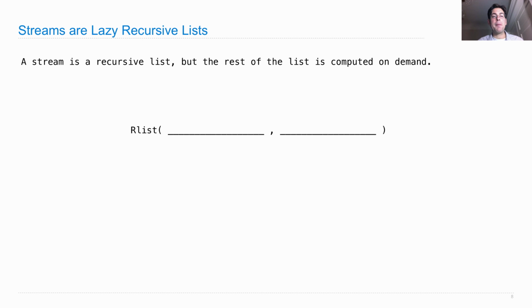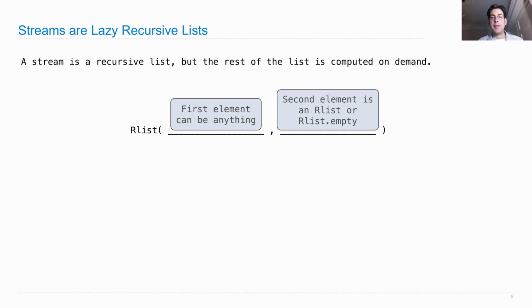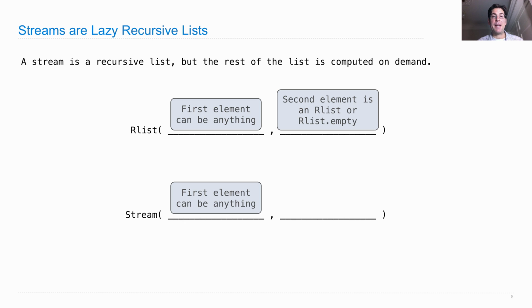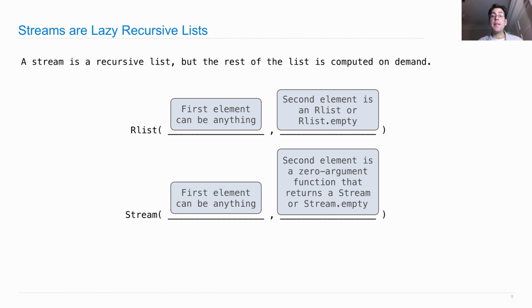We'll start out by talking about how the constructor works. So an rlist takes anything as its first element, and then as its second element, you pass in the rest of the list. So the second element of the rlist constructor has to be an rlist, or the special singleton value rlist.empty. Streams are quite similar. The first element can be anything. However, the second element is new. It's a zero argument function that returns a stream or stream.empty.